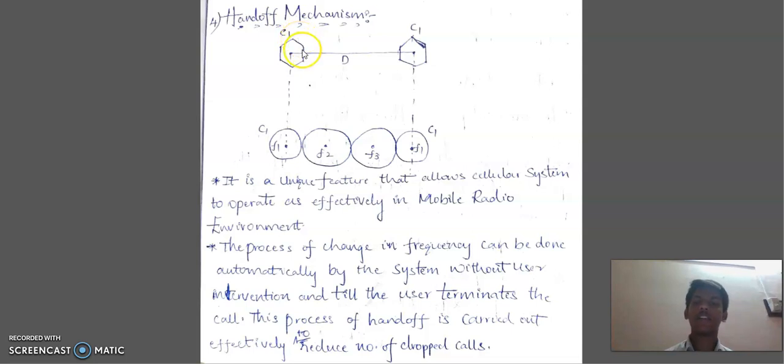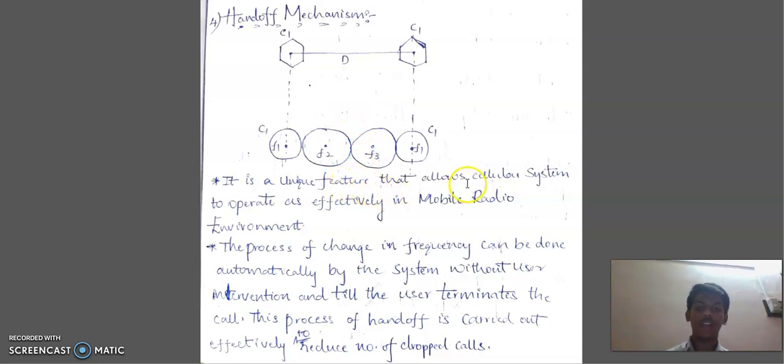But in the handoff mechanism, if a user initiates a call and moves from one geographical location to another, the call continues. So let us consider two cells, C1 and C2. The first cell corresponds to the frequency F1. Here the same frequency F1 is used, and there are two more cells introduced which are using the frequencies F2 and F3, named cells C2 and C3.